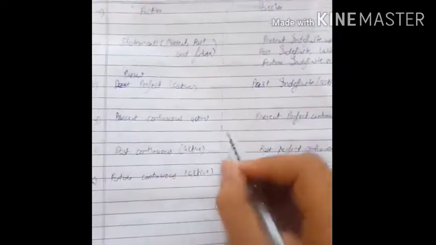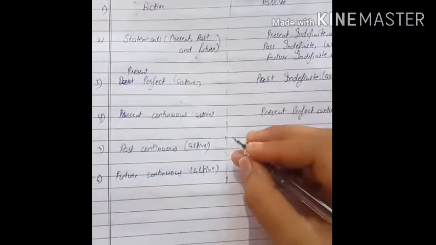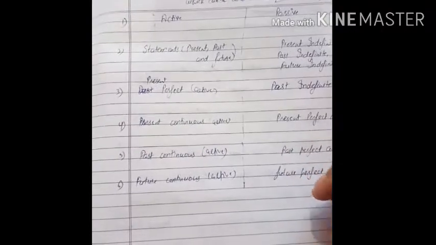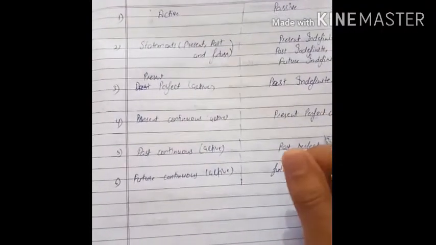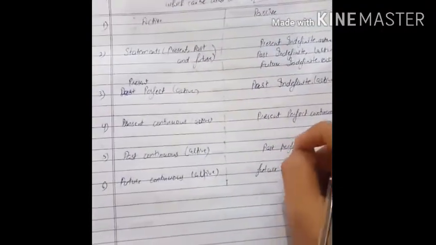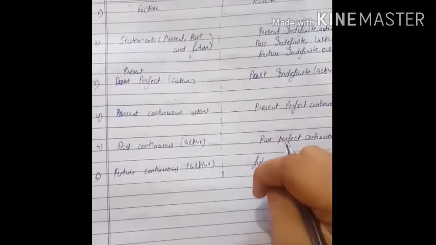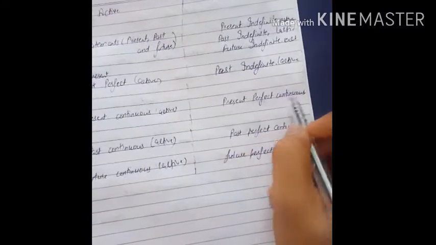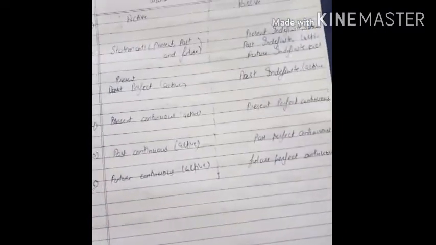And present continuous tense can be changed into present perfect continuous tense. The formula is that we use extra information after the subject: has or have, along with been, verb's first form with ing, object, since and for. In this we use has or have been along with the verb's first form with ing.